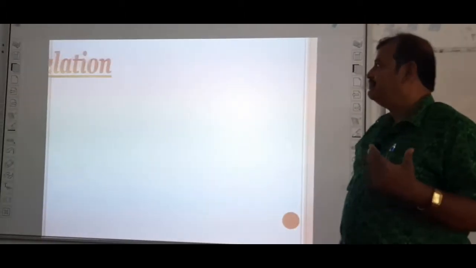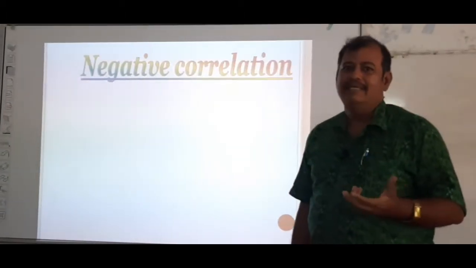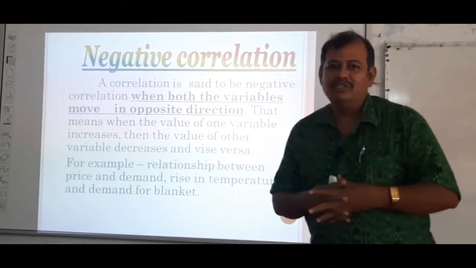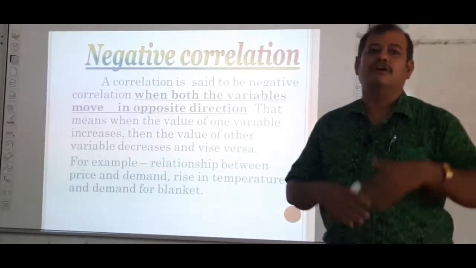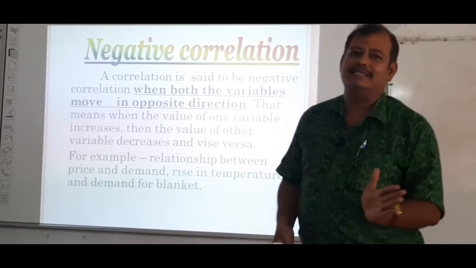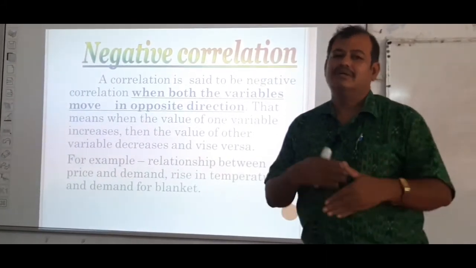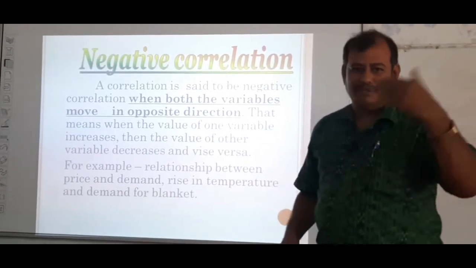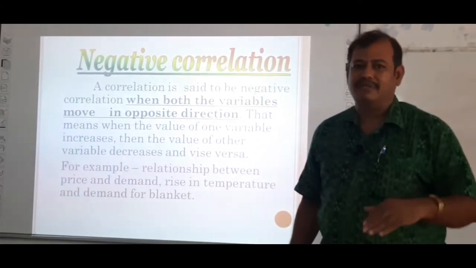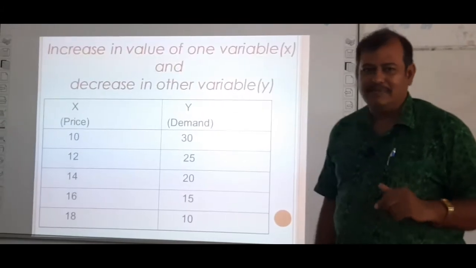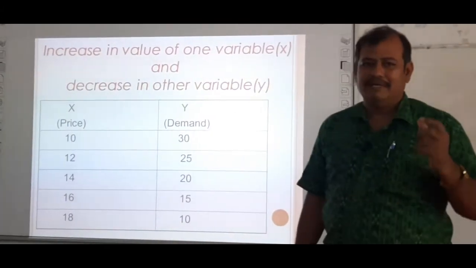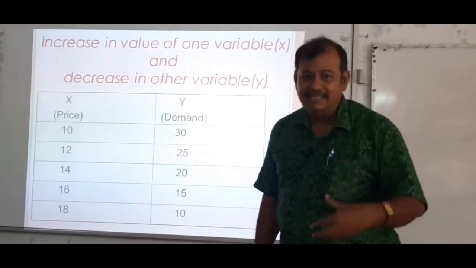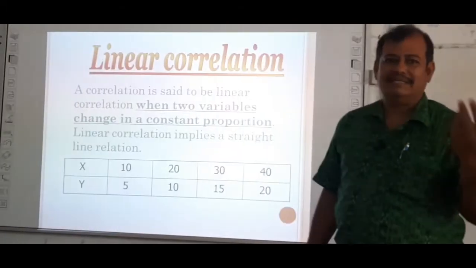The next is, what is negative correlation? A correlation is said to be negative when the values of both the variables move in the opposite direction. If one value is rising in the north direction, the value of the other is moving in the south direction. That means when the value of one rises, the value of the other falls. The example is the law of demand. When the price of a commodity is rising, the quantity demanded for the same commodity is falling. So this is called negative correlation.